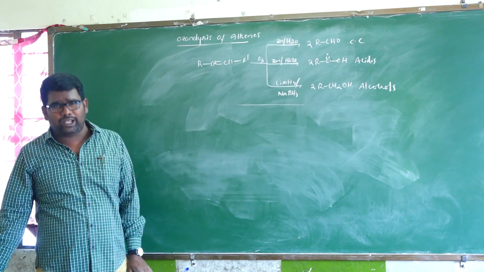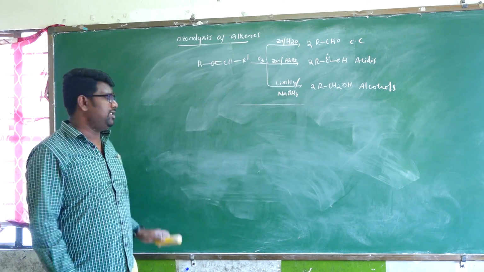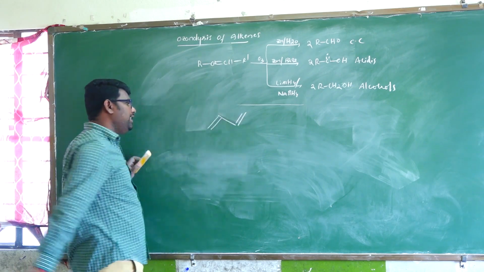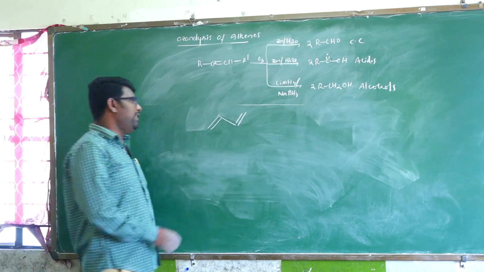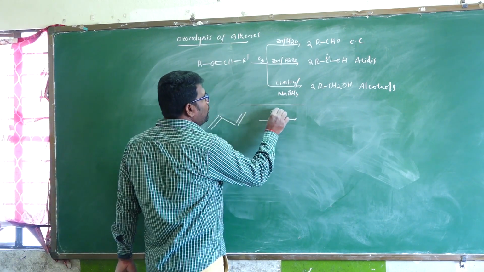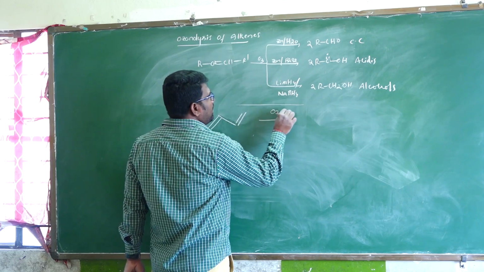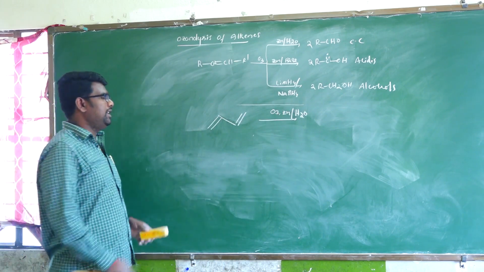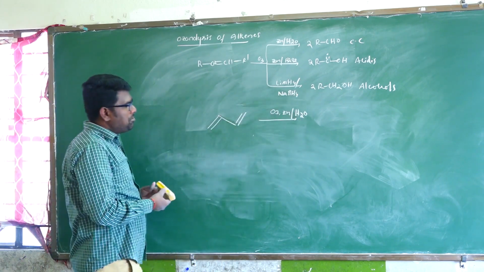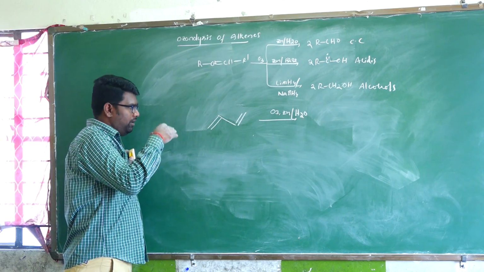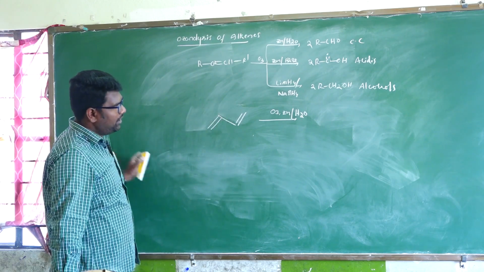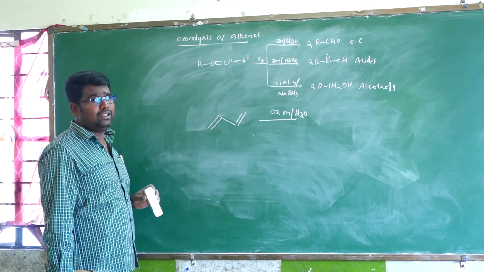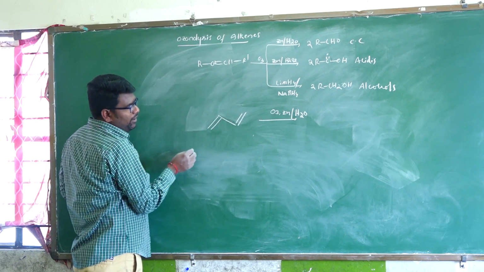I will give a simple trick for the examination. For example, in the given examination, this reactant is given. It will react with ozone, with zinc, with water. Which type of products are formed? Listen carefully, students. How to write the given product using the alkene as the reactant, by using the ozonolysis reaction. Keep in mind, students. Listen carefully.